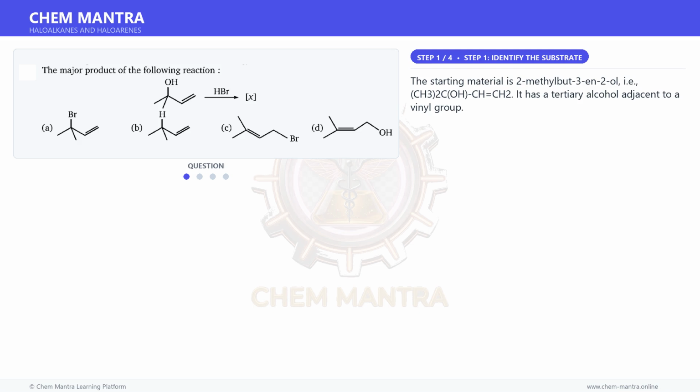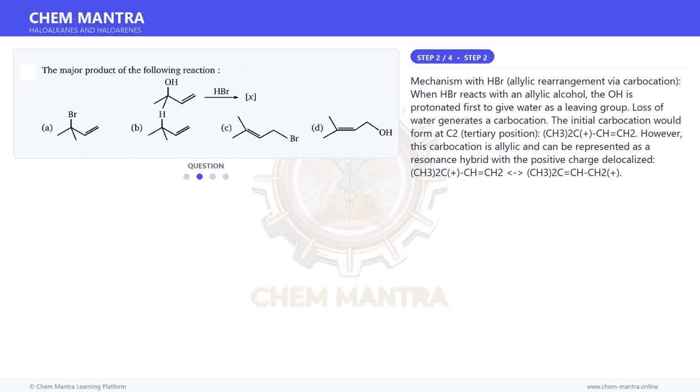The starting material is 2-methylbut-3-en-2-ol, i.e. CH3-C(OH)(CH3)-CH=CH2. It has a tertiary alcohol adjacent to a vinyl group. Moving on to the next step.